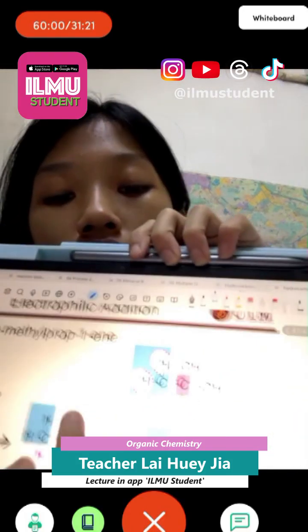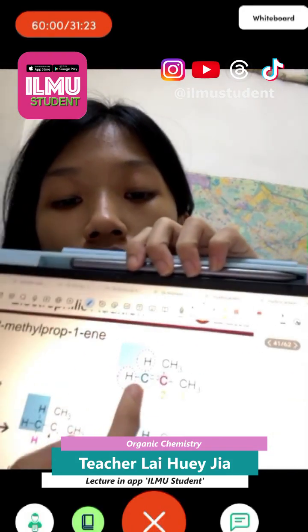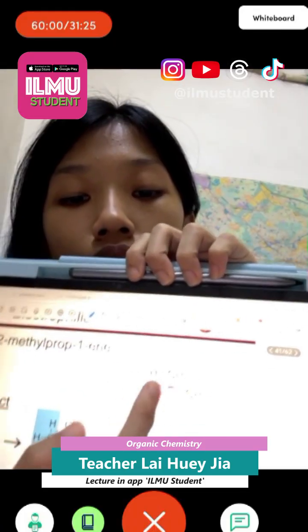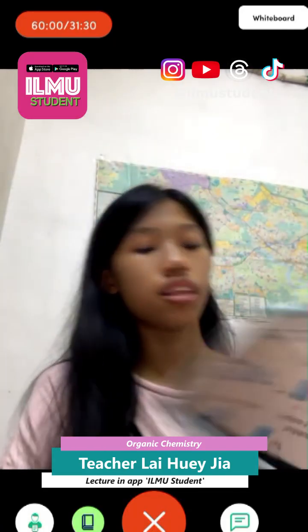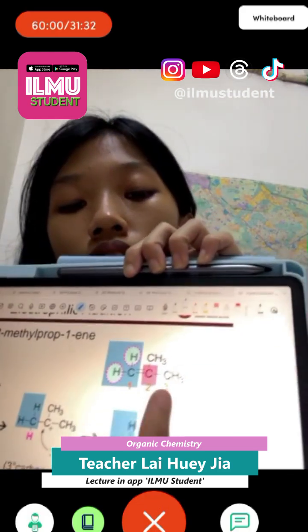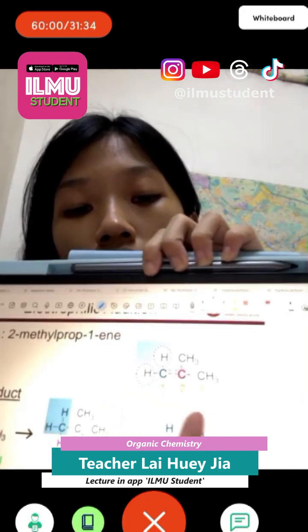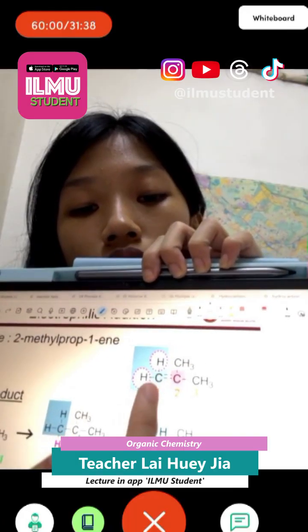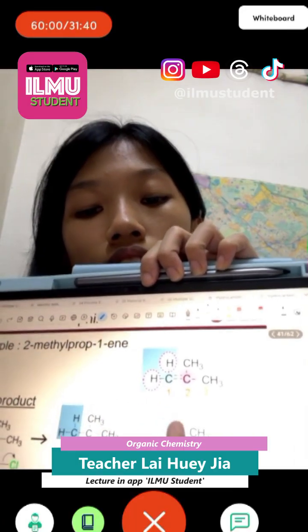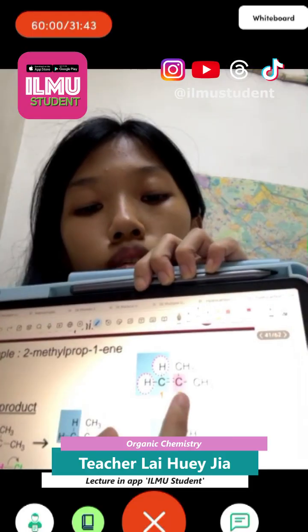This is the double bond, and the first C has two H, but the second C doesn't have any H, so the H should bond to the C with higher H. So the H must bond here, and the X group like Cl should bond here.